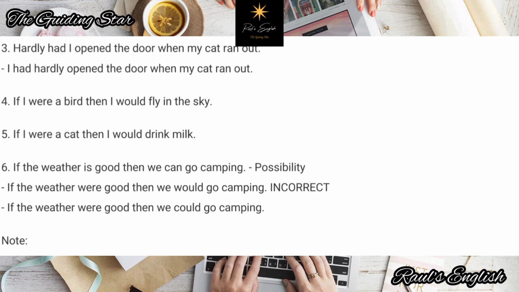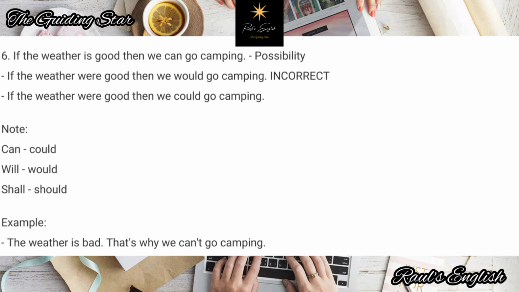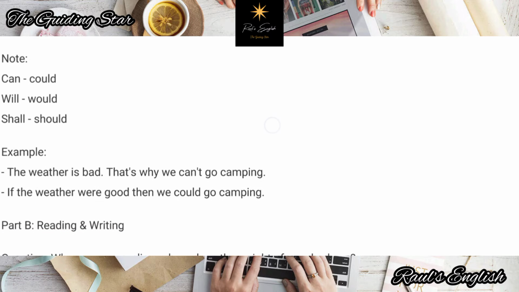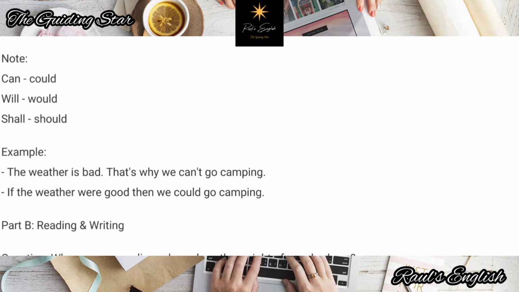And I shall explain it more in detail. Right, so can becomes could, will becomes would, shall becomes should. Keep that in mind. So the weather is bad. That's why we can't go camping. Not we will not go camping. We want to go camping, but the weather is bad. That's why we just can't go camping. Nobody can go camping in bad weather. Some people do, but most of them do not. So if the weather were good, then we could go camping. All right, please keep that in mind.